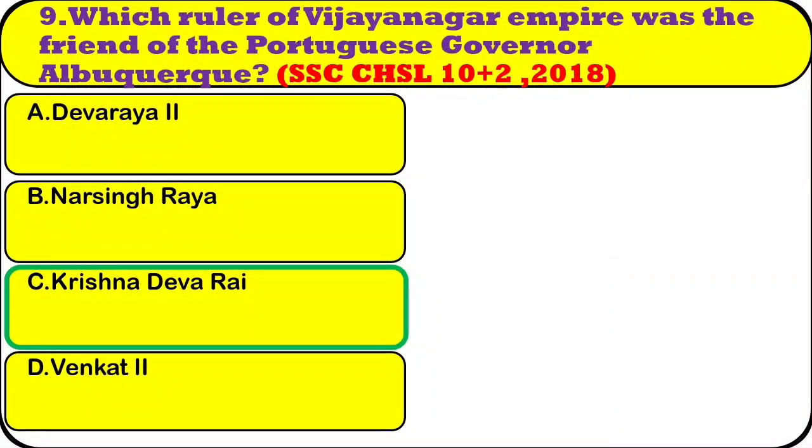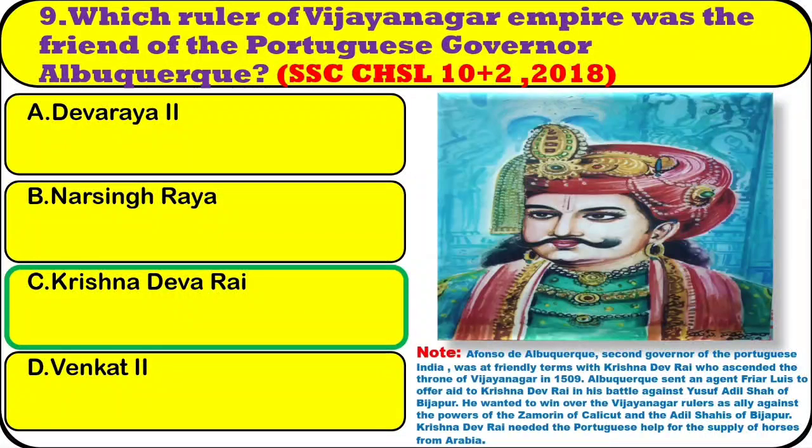Note, Afonso de Albuquerque, second governor of the Portuguese India, was on friendly terms with Krishna Deva Raya, who ascended the throne of Vijayanagar in 1509. Albuquerque sent an agent, Friar Luis, to offer aid to Krishna Deva Raya in his battle against Yusuf Adil Shah of Bijapur. He wanted to win over the Vijayanagar rulers as allies against the powers of the Zamorin of Calicut and the Adil Shahis of Bijapur. Krishna Deva Raya needed the Portuguese help for the supply of horses from Arabia.